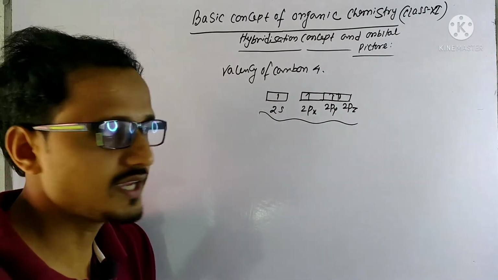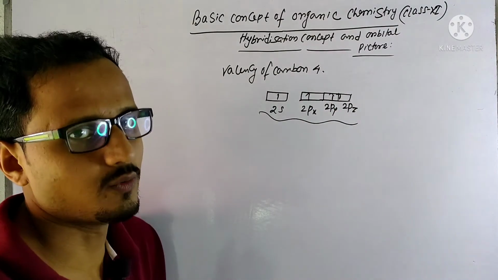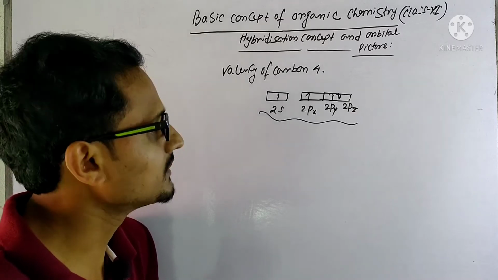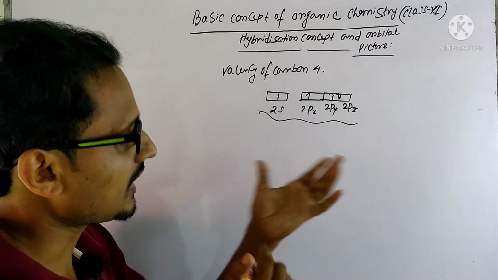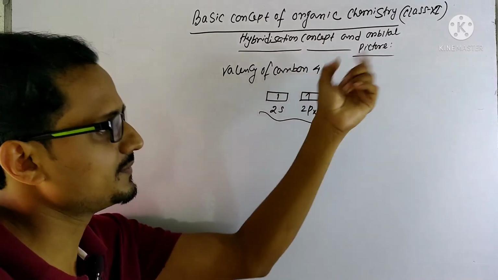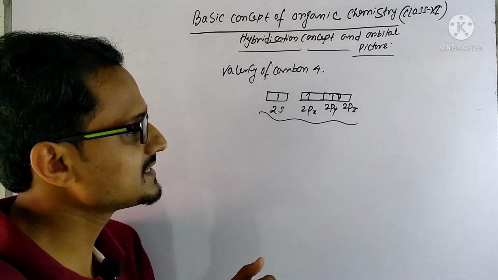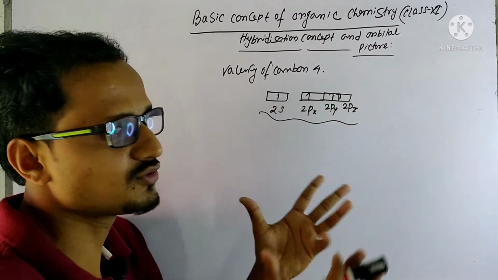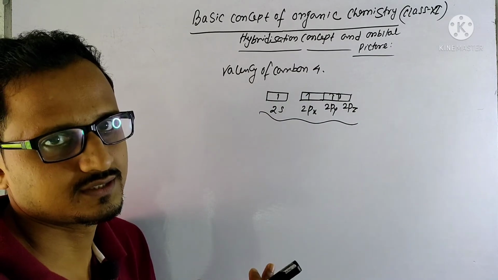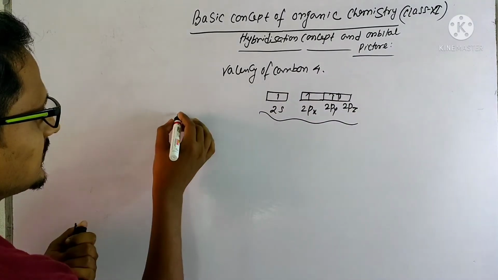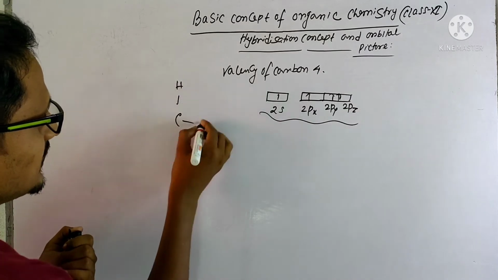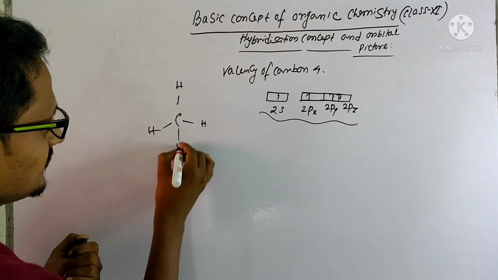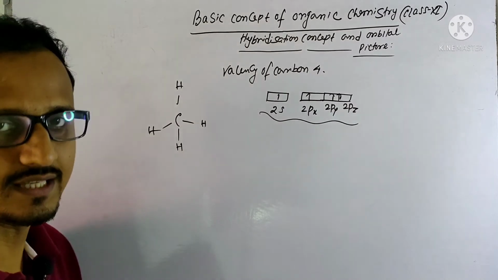Okay, now to form compounds, carbon needs to hybridize these orbitals. Hybridize means mixing of these orbitals. Carbon will mix up these orbitals to form the organic compounds. Like in CH4, we know this is the structure of methane.